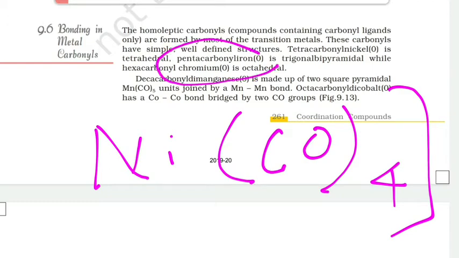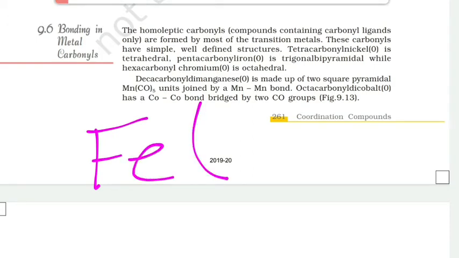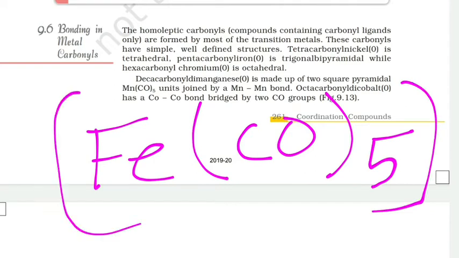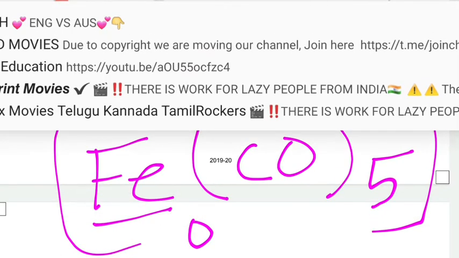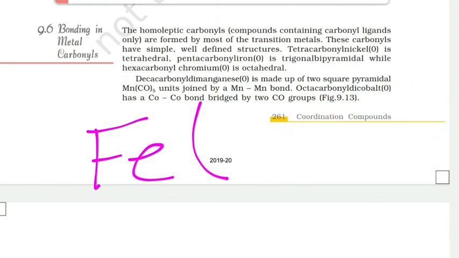Next is pentacarbonyl iron. So pentacarbonyl iron means this is the iron, and pentacarbonyl, so CO5. This is the pentacarbonyl iron compound, and in this also the oxidation state of iron metal is 0, so we write its name as pentacarbonyl iron, 0 oxidation state.